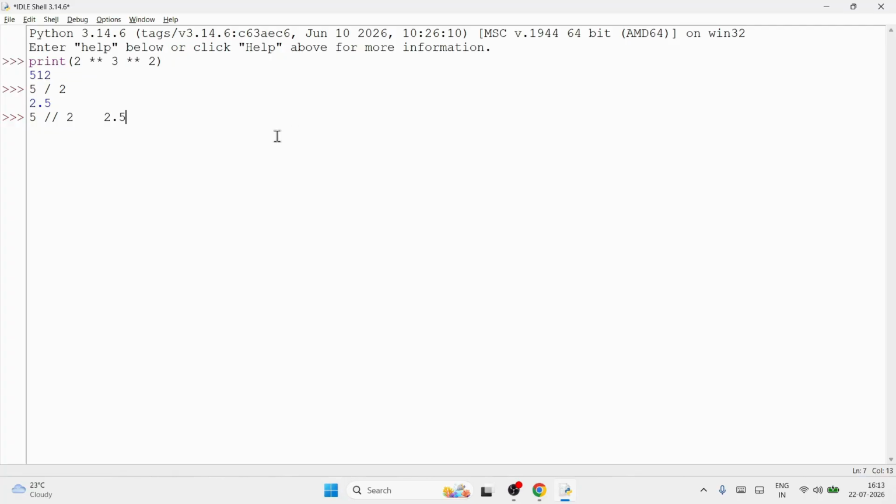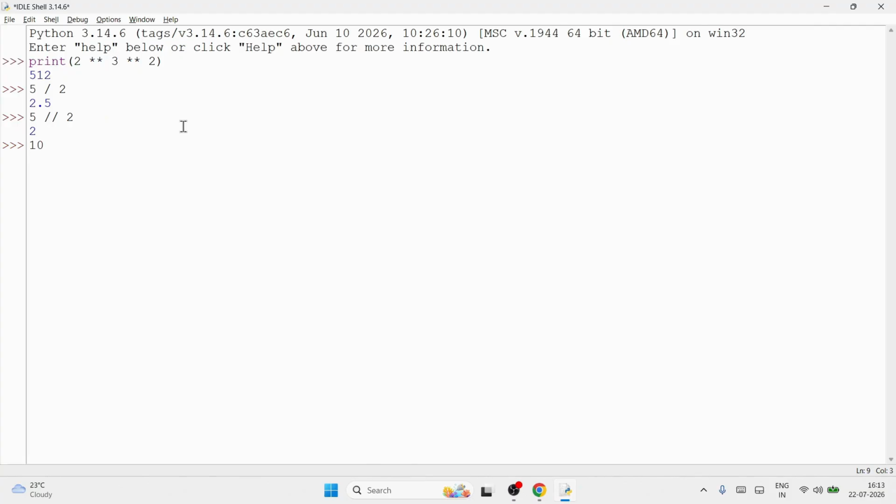So can you tell me what is the floor of 2.5? 2. Which is the nearest integer of 2.5, which is less than equal to 2.5. Nearest integer, you'll say 3 is also nearest and 2 is also nearest. But we have to take which is less than equal to that number. So nearest integer is 2. Therefore, you will get 2.